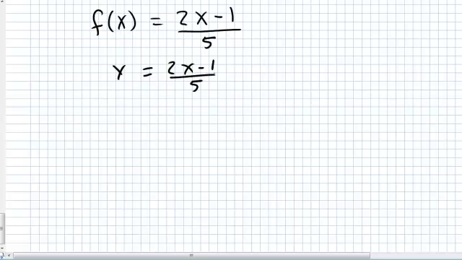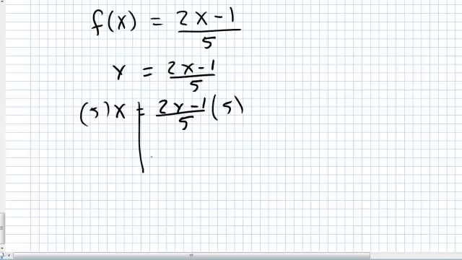At this point, I want to switch my input and my output to make the inverse. So x equals 2y minus 1 over 5. And then I solve for y. This equation right here is correct in that it is an inverse, but it's not very usable yet. So we want to make it usable by simplifying it and setting it equal to y. So the first thing I'm going to do is multiply both sides by 5 because I don't really like that fraction down there. So that gives me 5x equals 2y minus 1.